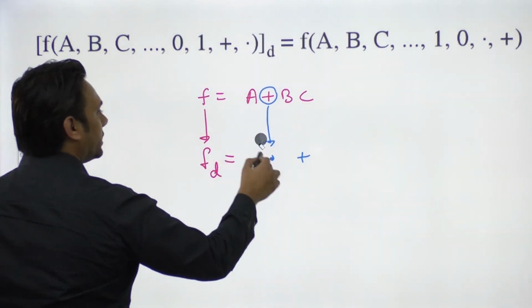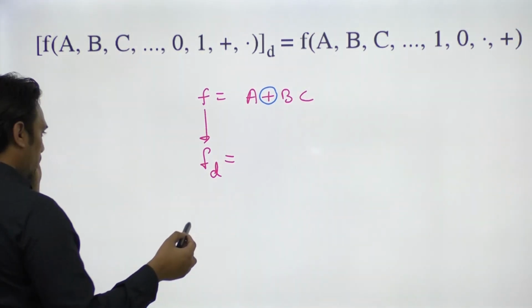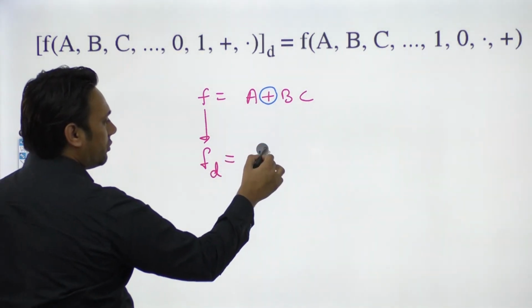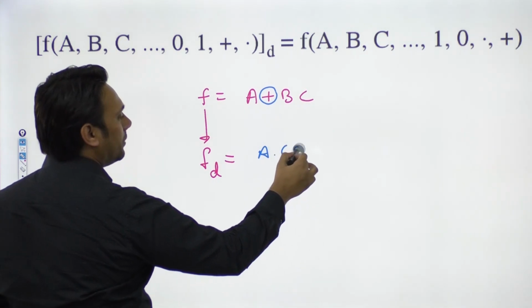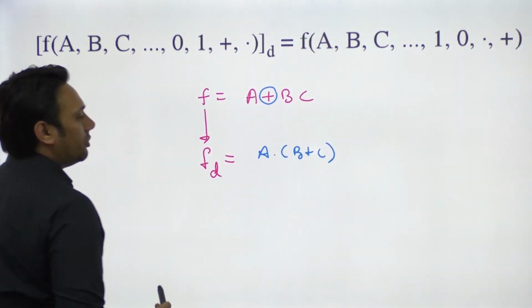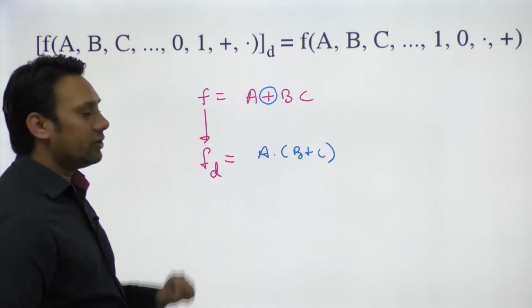Let me write the dual form here. So what is the dual form of this expression? Here the dual form is A dot (B plus C). This is the dual form expression. तो ये आपकी dual form है.